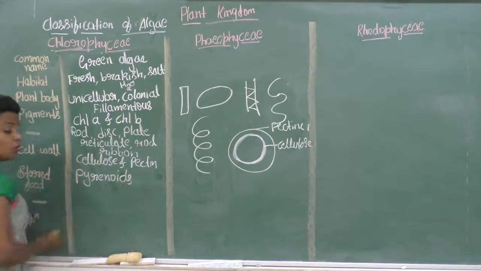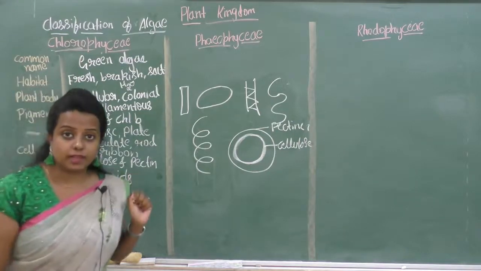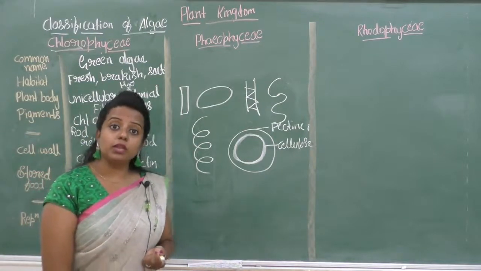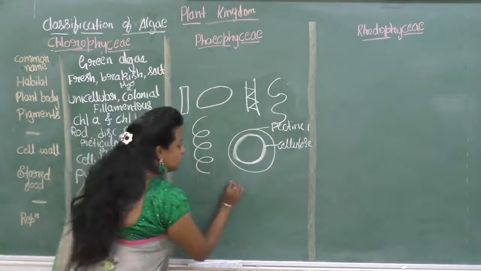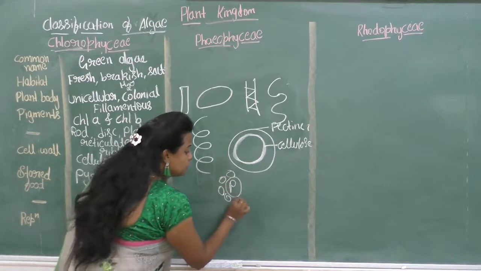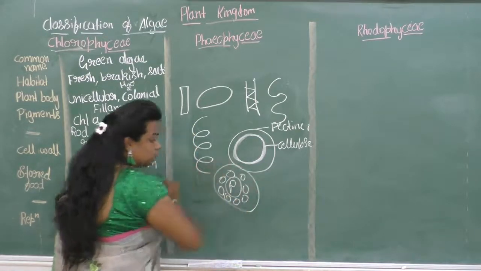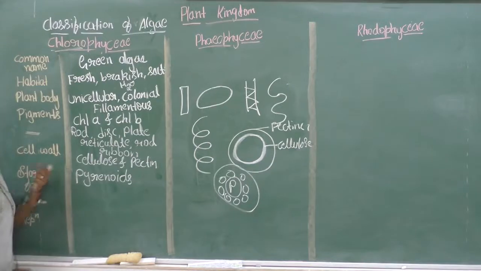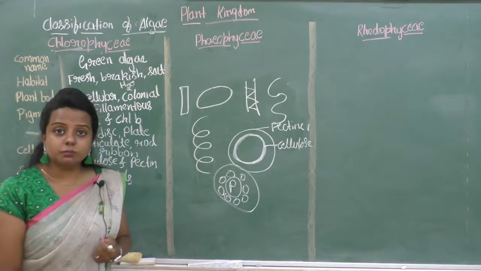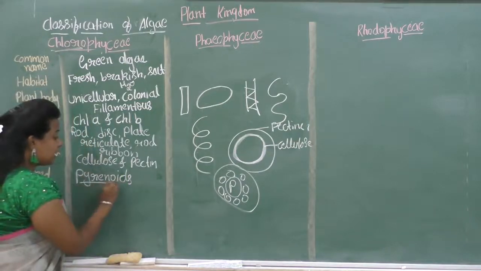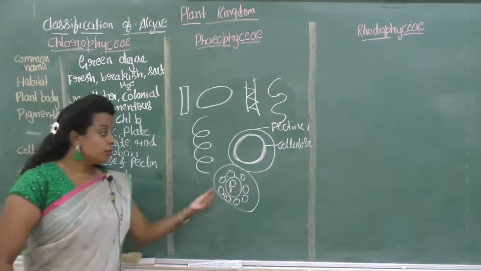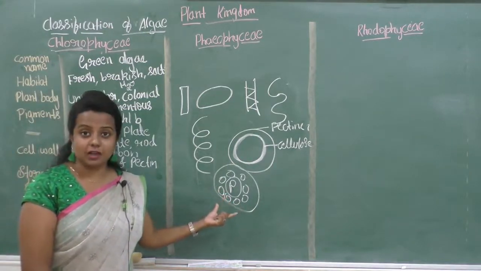Pyrenoids are the storage bodies in the Chlorophyceae, where the pyrenoid consists of protein at the center, and around it starch is present. Got it? Okay. So this Chlorophyceae has one or more storage bodies called pyrenoids, and these pyrenoids consist of a protein surrounded by starch material.